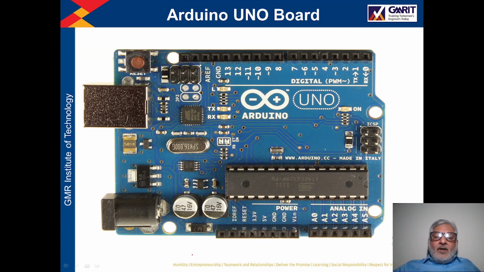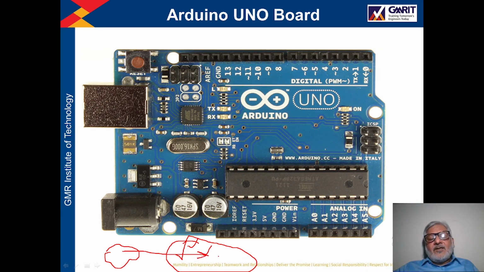Now suppose externally we have connected some components like sensors, some LEDs or some switches. To operate those LEDs and switches, suppose we want 5 volt. One option is that we separately have some 5 volt source, and we connect that 5 volt to these sensors and LEDs. But you can utilize this board also.